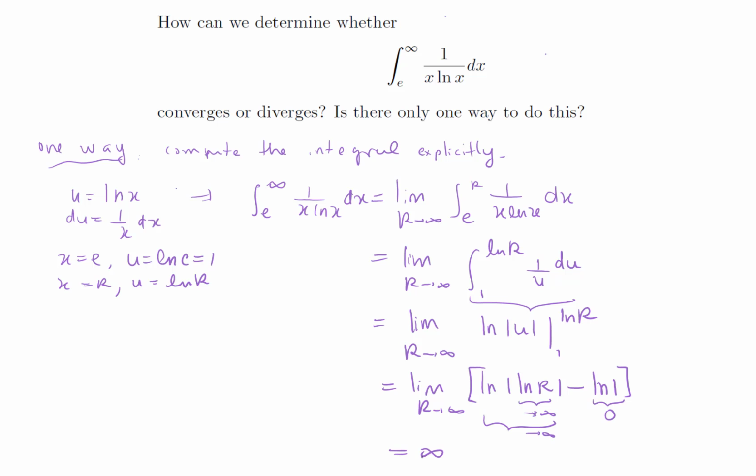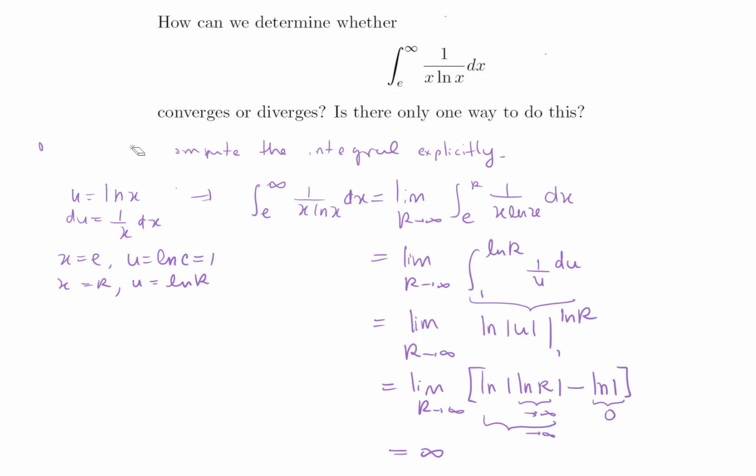This way we have proved that the improper integral, the integral from e to infinity of 1 over x ln of x dx, is infinity. Okay, so this is one way. Let's try the second way.